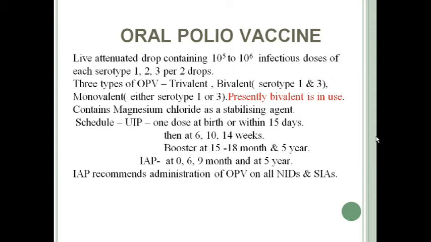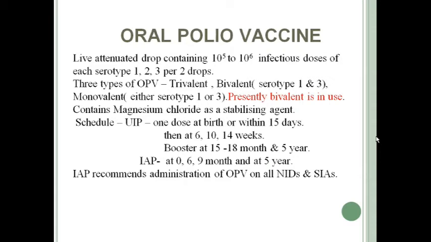So serotype 2 is being eliminated from the OPV. We will discuss why. And OPV contains magnesium chloride as stabilizing agent. Again, this is sometimes asked in your exam: what is the stabilizing agent present in OPV. That is magnesium chloride.